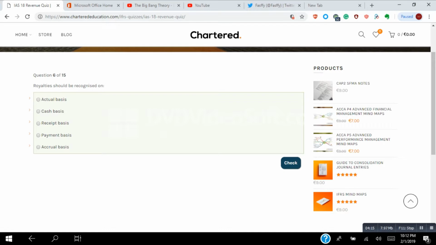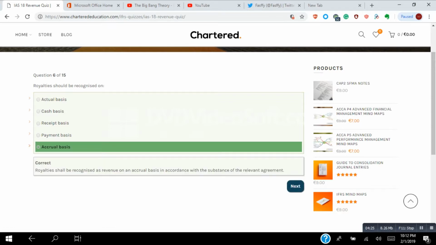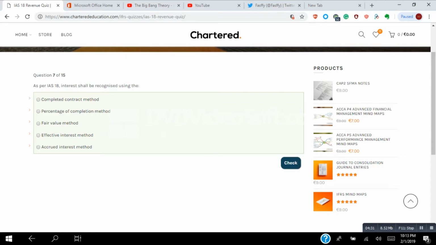Royalties shall be recognized on an accrual basis, in accordance with the substance of the relevant agreement. That is the correct answer. As per IAS 18, interest shall be recognized using the percentage of completion method? The percentage of completion method is not the correct answer.